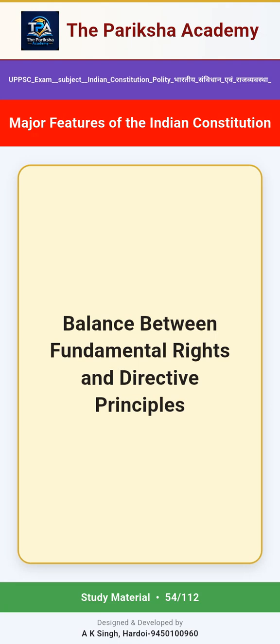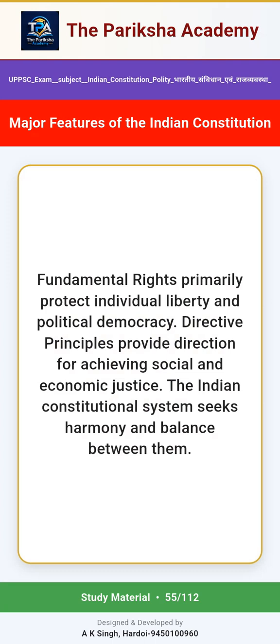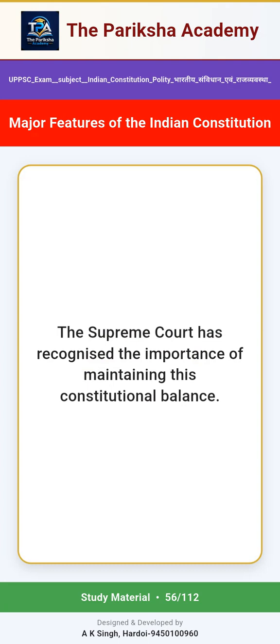Balance between fundamental rights and directive principles. Fundamental rights primarily protect individual liberty in political democracy. Directive principles provide direction for achieving social and economic justice. The Indian constitutional system seeks harmony and balance between them. The Supreme Court has recognized the importance of maintaining this constitutional balance.